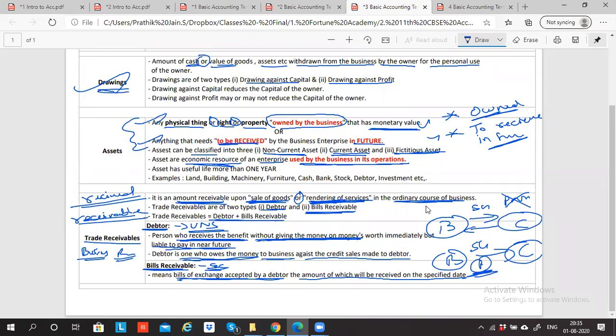Sir, I have a doubt, sir. Yes, boss. Sir, in drawings, it is written drawing against profit may or may not reduce the capital. How will it reduce the capital, sir? Drawing against capital reduces the capital. Drawing against the profit. So if I'm withdrawing any money against the profit, will it reduce the capital? No, sir. If I withdraw over and above that, then it may reduce the capital.